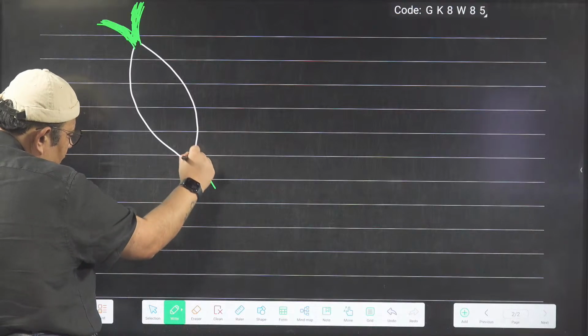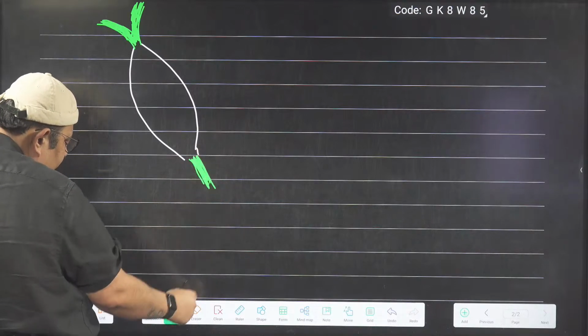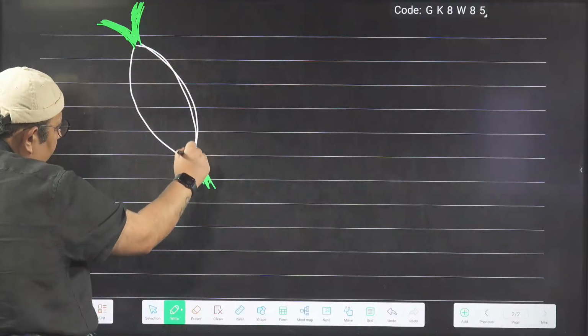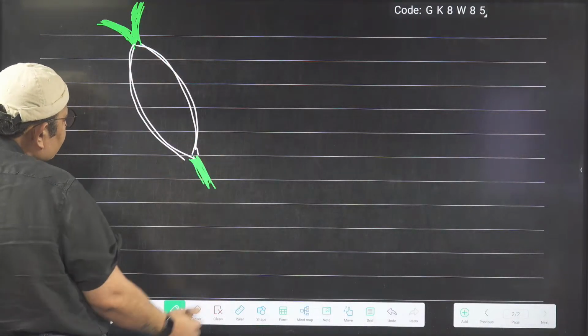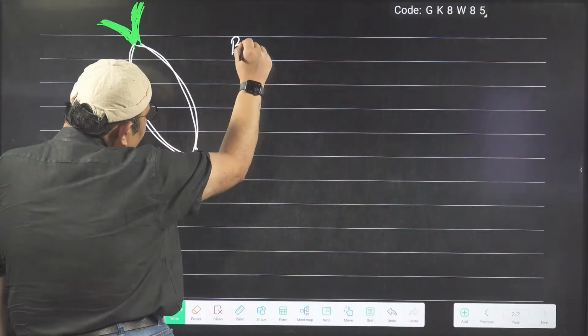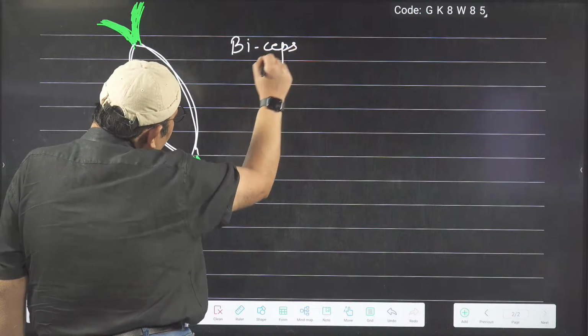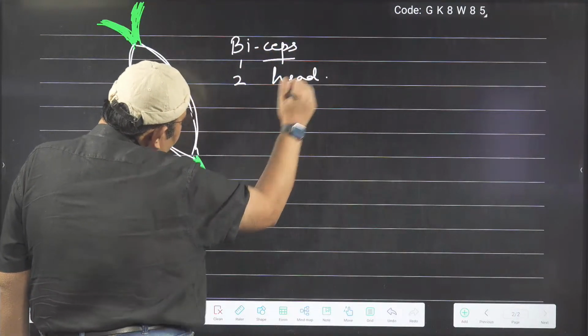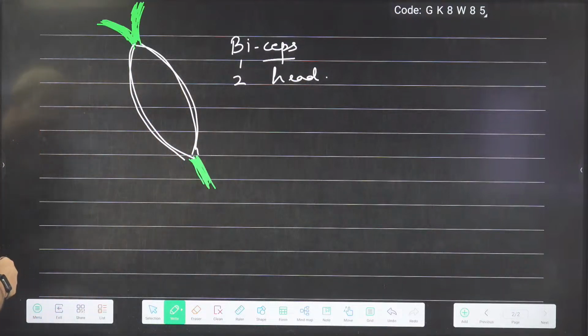It is having two heads. Therefore, biceps. Triceps means having three heads. Biceps having two heads. The word is bi and ceps. Bi means two and ceps means heads. So it has got two heads of origin, and therefore the name biceps.